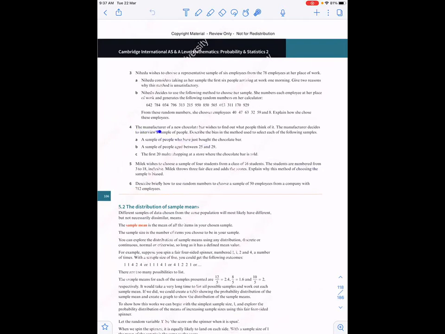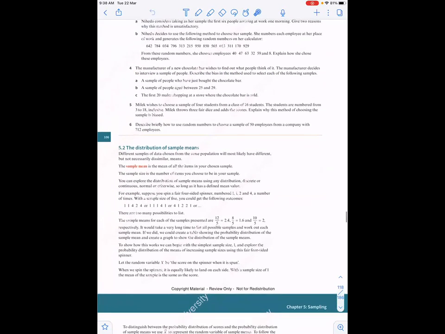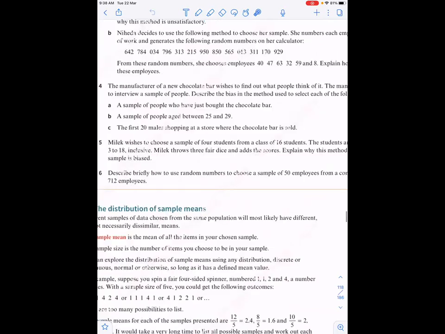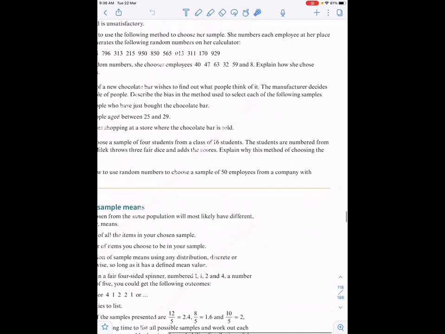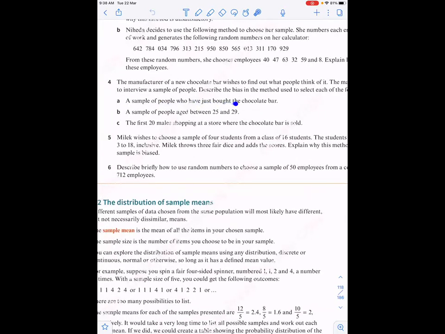The manufacturer of a new chocolate bar wishes to find out what people think of it. The manufacturer decides to interview a sample of people. Describe the bias and the method used to select each of the following samples. A sample of people who have just bought the chocolate bar. These are the people who will not dislike the thing because they like it; that's why they bought it. He wants to find out people's opinion, but these people must be liking it. So this is a biased sample.